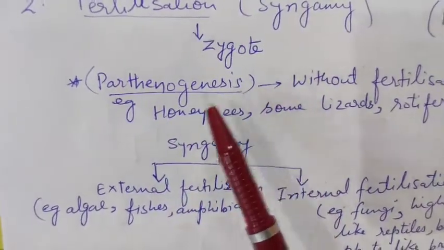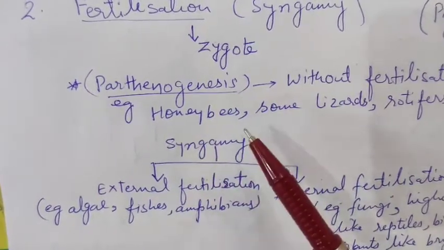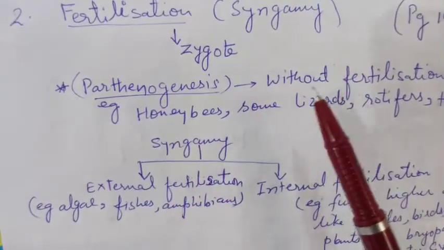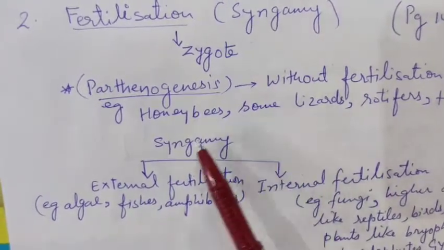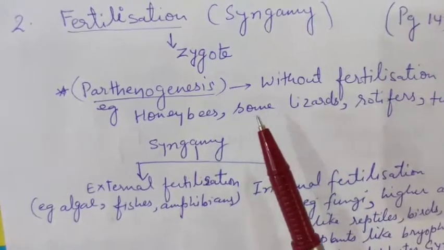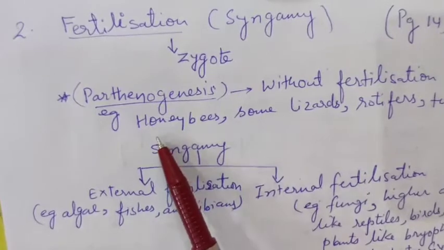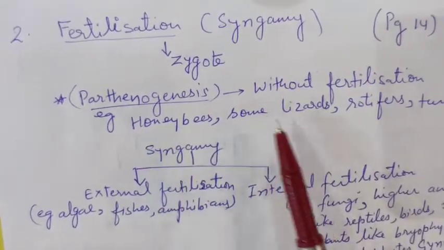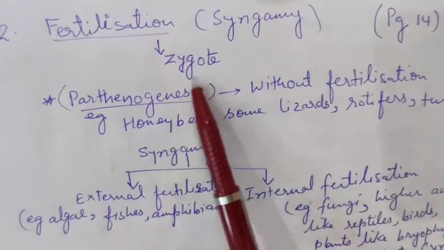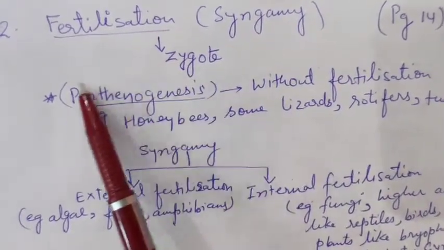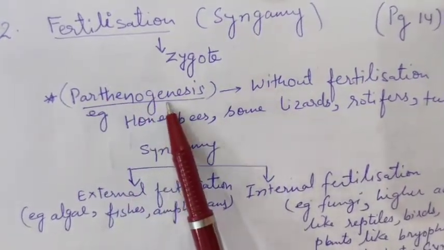But what happens if there is no zygote formation? There is no syngamy. In most of the organisms, when the eggs are not fertilized, they will die. But there are some exceptions also. For example, in some organisms like honeybee, some lizards, rotifers, turkey, there is a peculiar process shown by these organisms, which is called parthenogenesis.